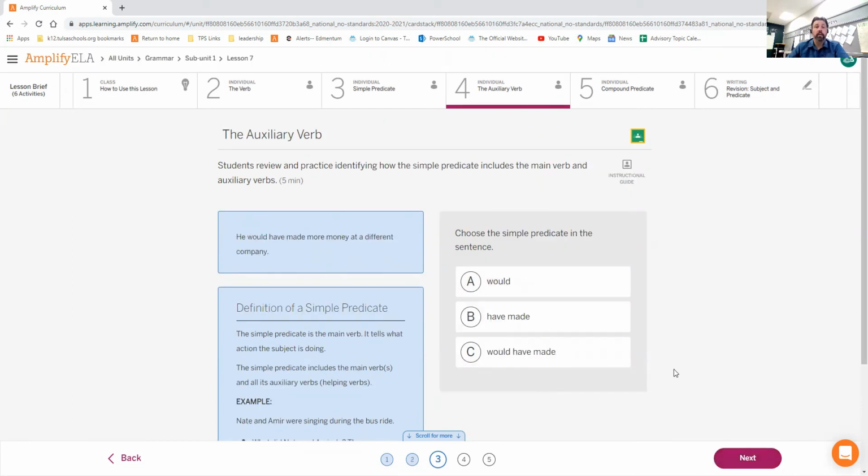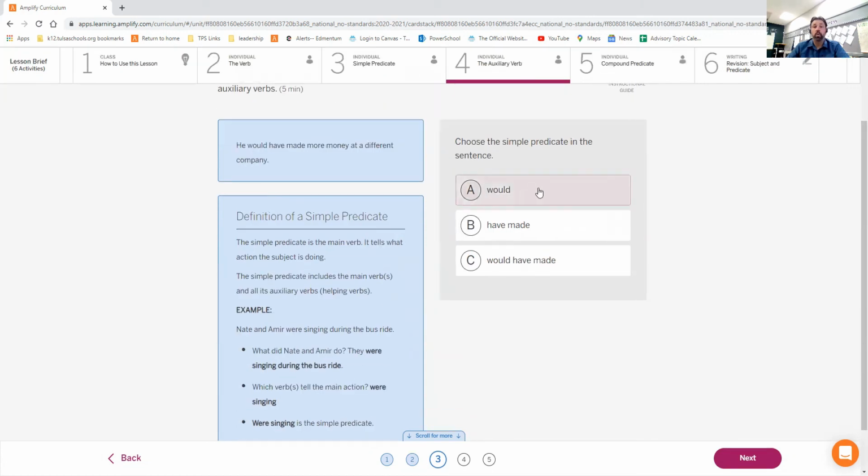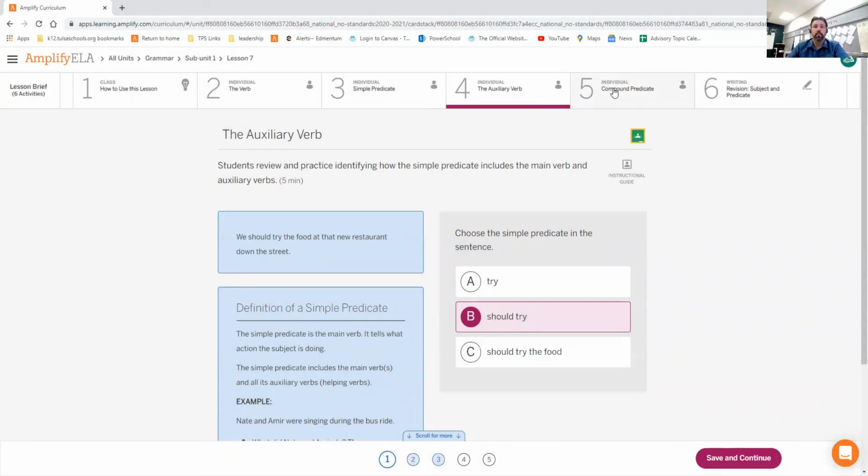He would have made more money at a different company. Again, look at the context of the sentence here. He would what? He have made? That doesn't make any sense. He would have made. That's correct. If it said he should have made, he could have made, he did make, those are all different. In this particular sentence, the implication is that this company didn't pay him as well as he could have gotten elsewhere. So would have made is the correct one. Hit save and continue. You can finish these last two on your own, and then we'll go to number 5. Okay, let's go to number 5.